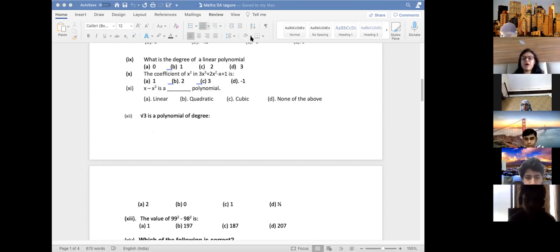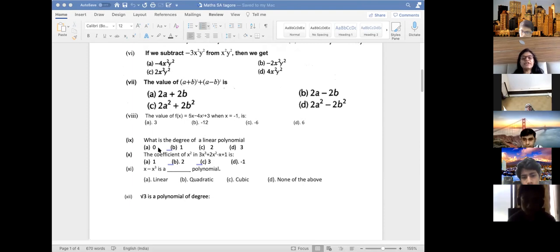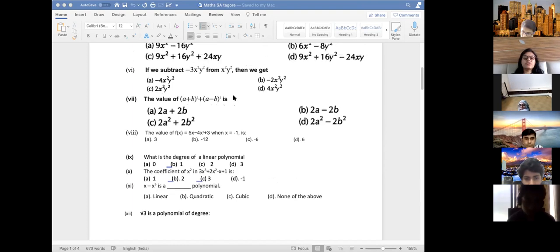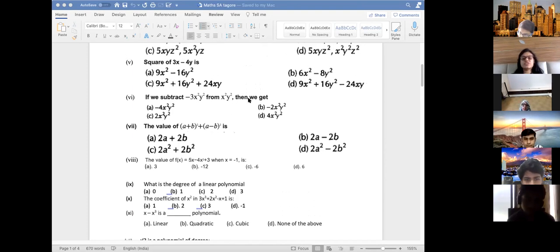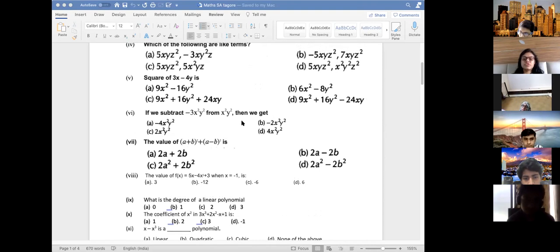No x means the power of x is 0. When there isn't any x in the polynomial, that means the power of x is 0. And whatever is the maximum power of x is the degree of the polynomial. So here there is no x. So that means degree is 0. Okay. Is it clear? So that's why I asked it. Okay. Degree of a linear polynomial, tell me. What will be the degree of a linear polynomial? Ma'am, 1. Yes, linear means the degree is 1, the degree of x is 1. If we subtract this from this, we get what? What will be the option?